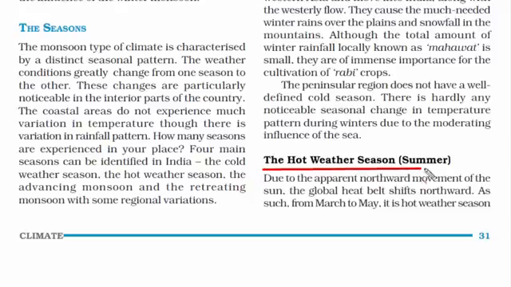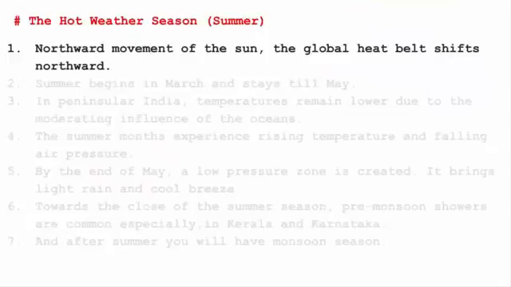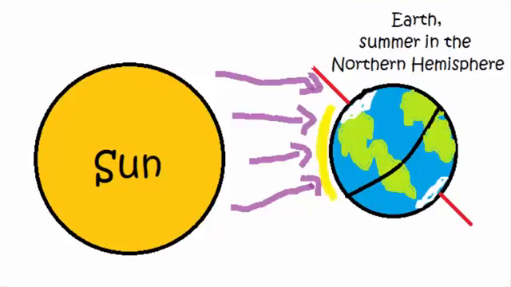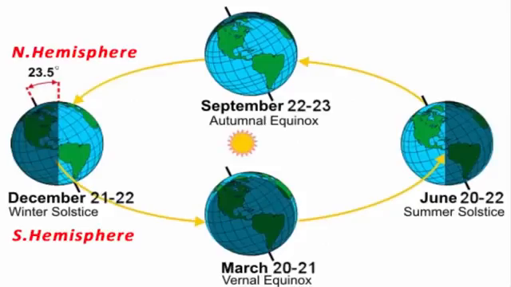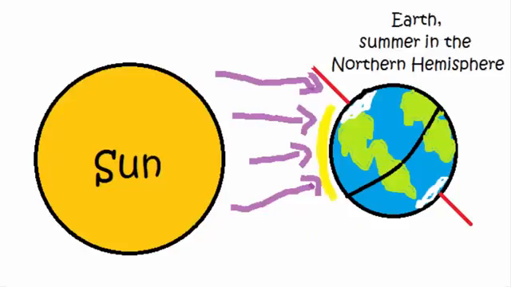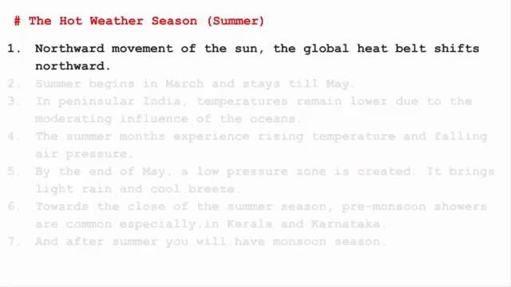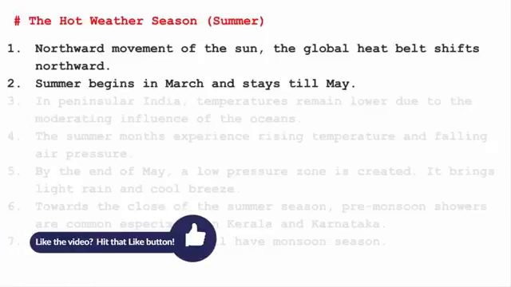Now let's read about the hot weather season, which is also called summer. It is typically because of the northward movement of the sun. The global heat belt shifts northward. What it means is, when you look at Earth revolving around the sun, during this time the northern hemisphere of the Earth, that is the region above the equator, is slightly tilted towards the sun. As a result, the northern hemisphere receives more sunshine, direct rays of the sun. So this causes the northern region to heat more, hence we witness summer. Summer begins in March and stays till May.